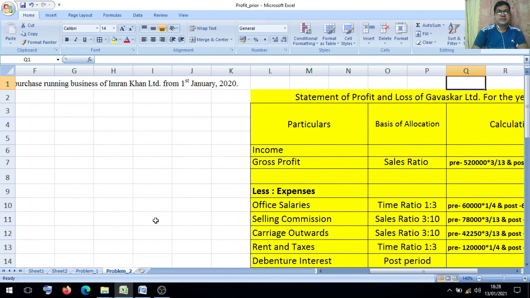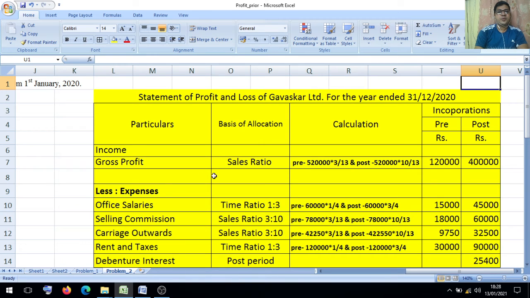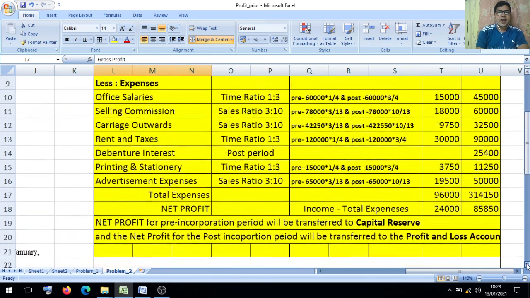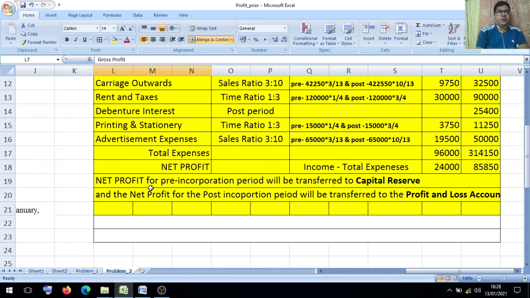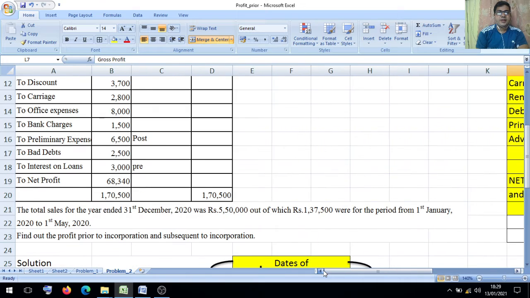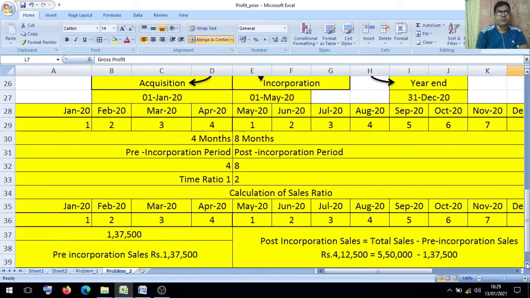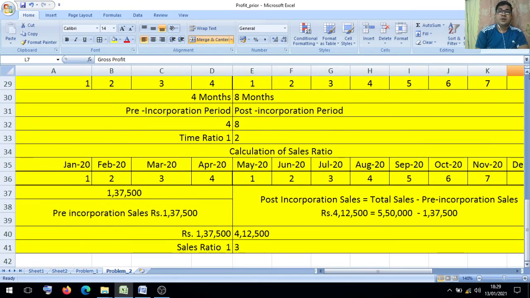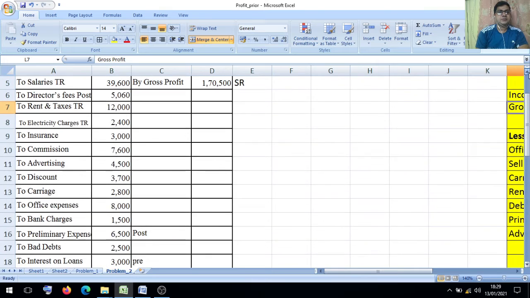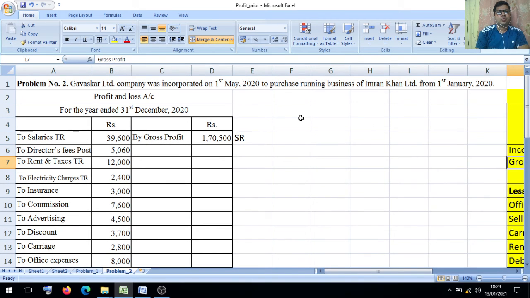You have to prepare this kind of statement of the profit and loss of Gavaskar. Gross profit we will put as sales ratio, then all expenses you have to write, and you should find out the net profit. Net profit, pre-incorporation, will be transferred to the capital reserve account, and post-incorporation to the profit and loss account. I will not prepare the statement right now. You should prepare your own, and find out the net profit or net loss if there is any. It is a very simple problem that you have to solve.